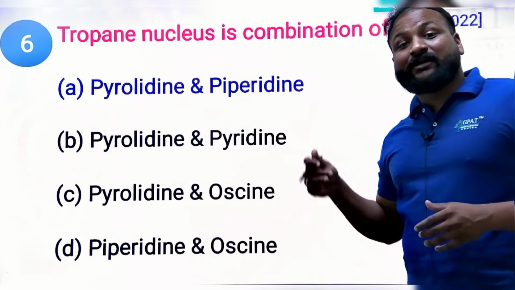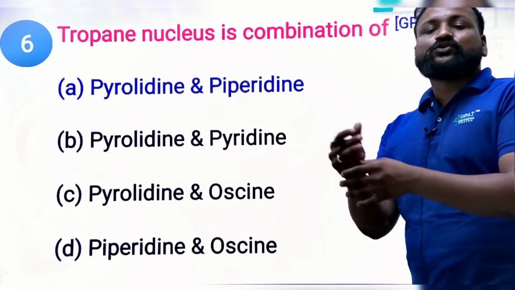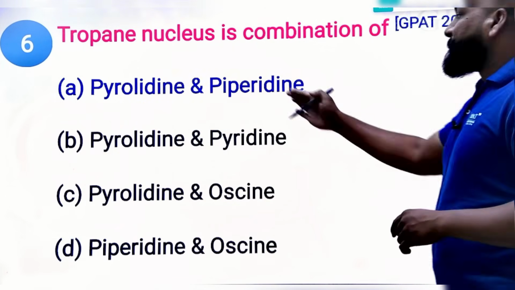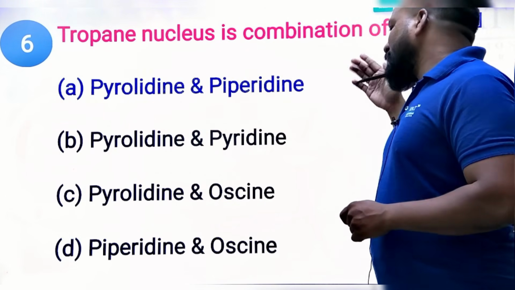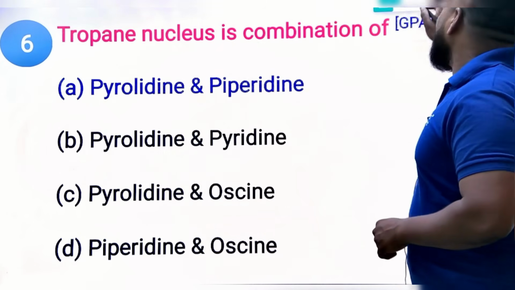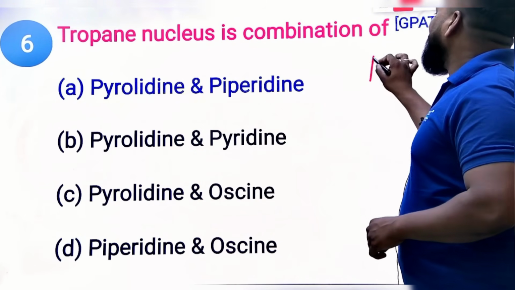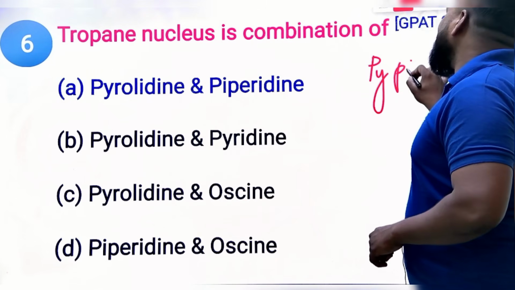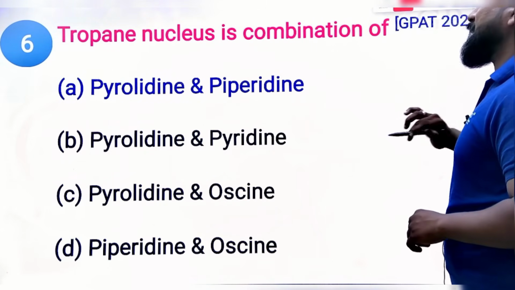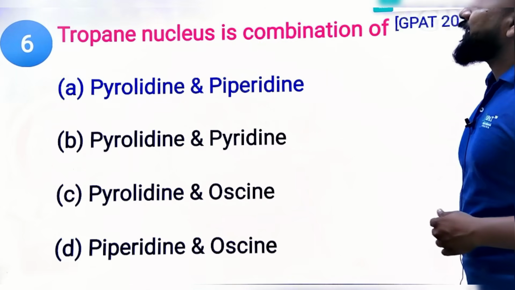Pyrrolidine and piperidine. Clear? So they fuse together to form the tropane nucleus. This question is from 2022. Pyrrolidine and piperidine. Try to remember, these are not two separate options. Clear? That's the right answer. Next question.